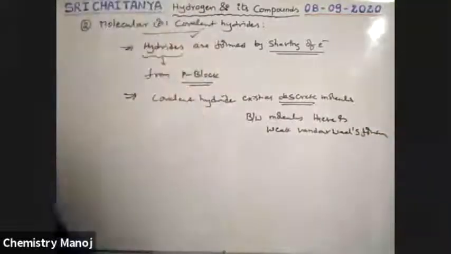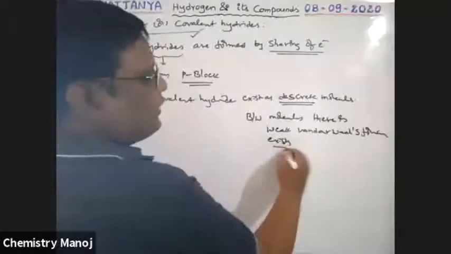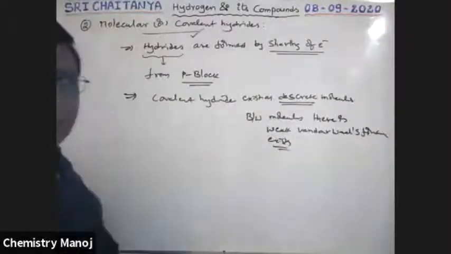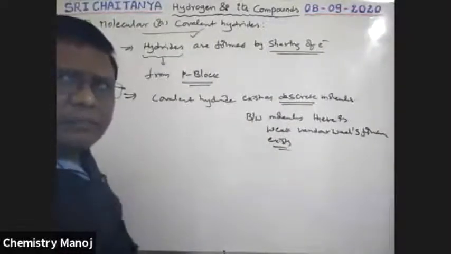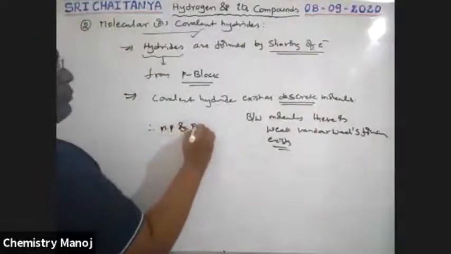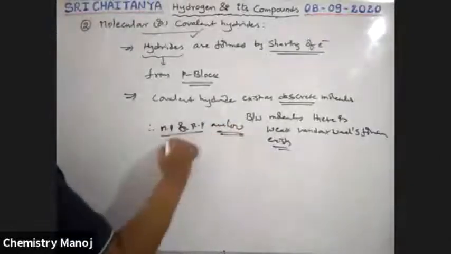Very, very important point, boys. So between molecule and molecule, van der Waals forces exist. Because van der Waals forces are weak, the melting point and boiling point of these hydrides are low.